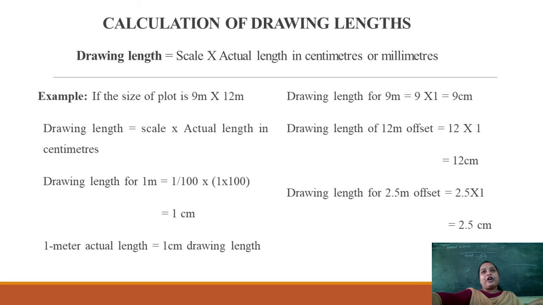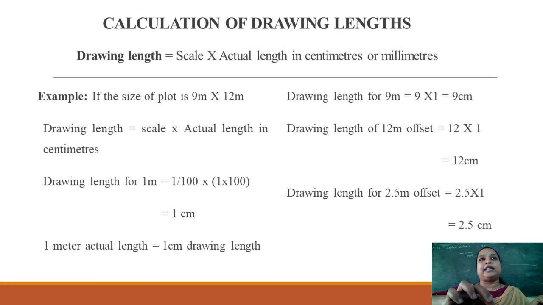Next, if you are drawing a site plan, then first, whatever drawing or plot size they give you, you should calculate your drawing length. How to calculate that drawing length? See here, for drawing length calculation there is a formula, that is scale. Scale means this is a given scale, or you have to assume your scale according to the drawing. This is the scale into the actual length in centimeter or millimeter. If you want to convert it into centimeters or millimeters, write down that actual length.